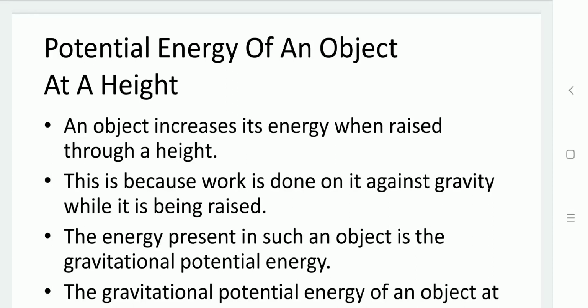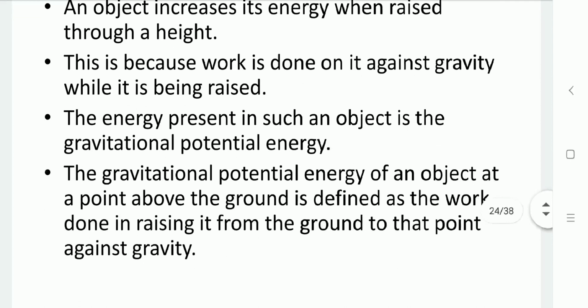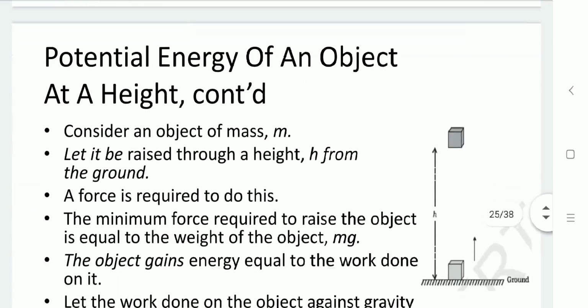So the gravitational potential energy of an object at a point above the ground is defined as the work done in raising that object from the ground. During that work done, the object gains energy and stores it in terms of potential energy. So now, let us derive the equation for the same.